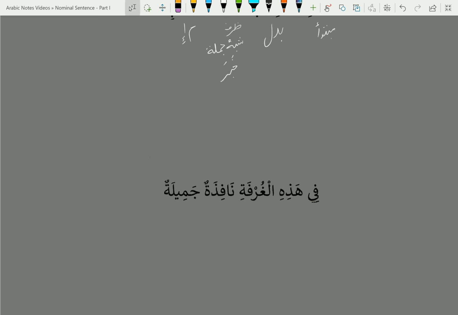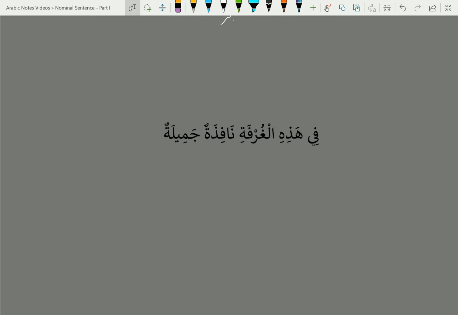Alright, the last example we have here now is في هذه الغرفة نافذة جميلة. First we find the mubtada, the first marfu noun is nafizatun, so that is our mubtada. Now let's look for khabar. Fi is a harfu jar, hazihi is ismul ishara, which is mabni, but because it's coming after harfu jar fi, it is in a state of being majroor. So let's just say it is majroor for now.